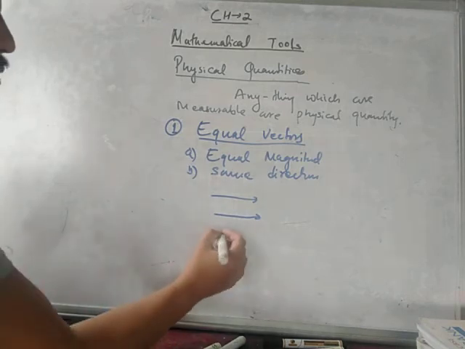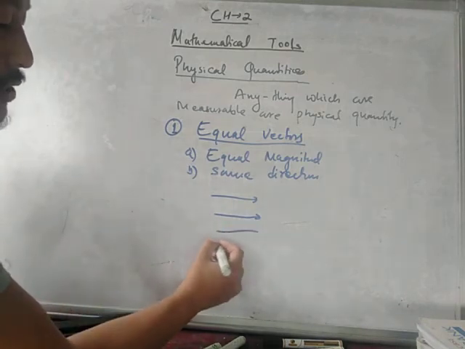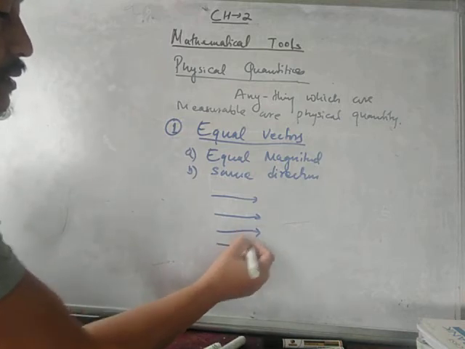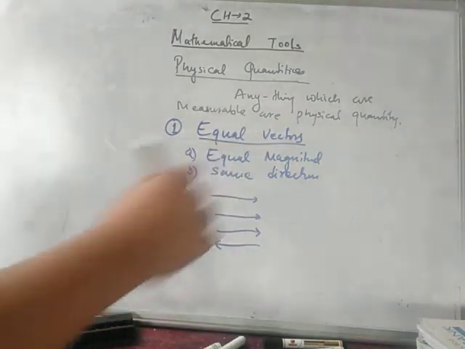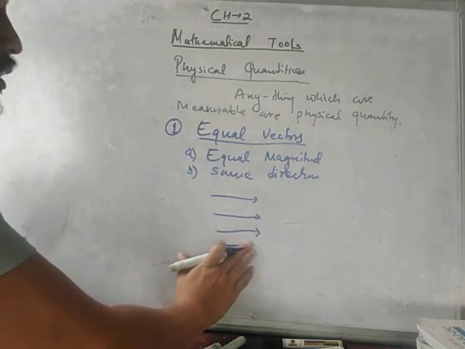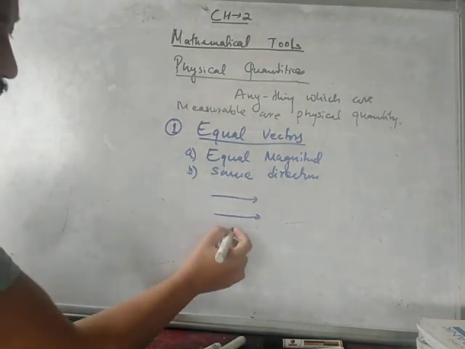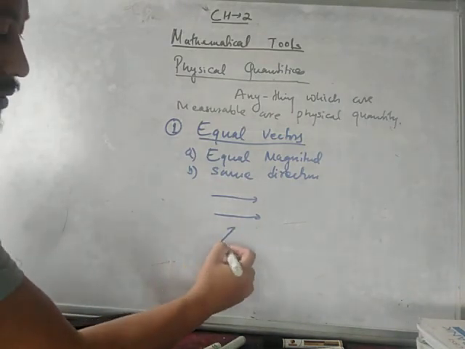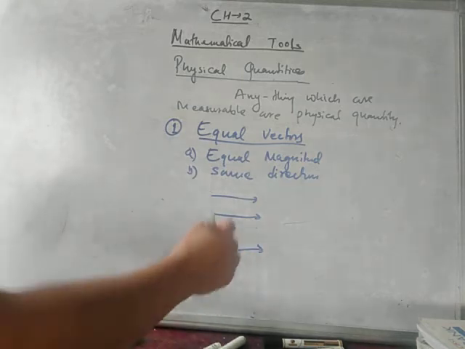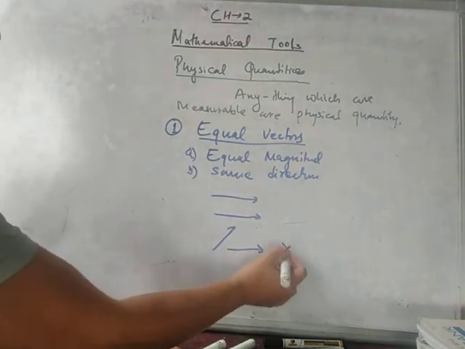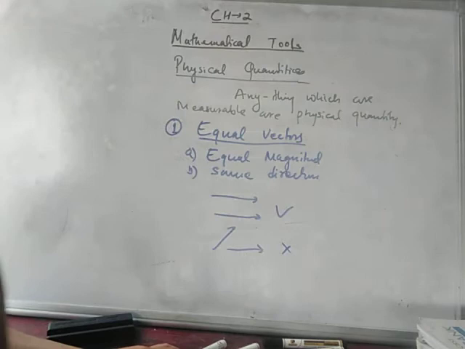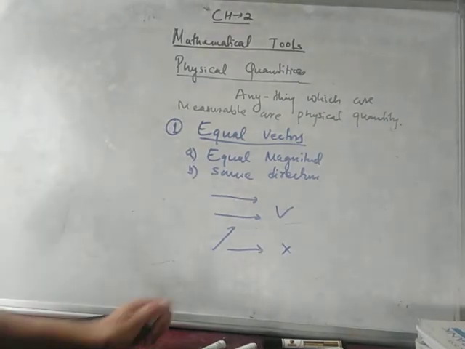But if I have equal magnitude and different direction, these are not equal vectors. This is your equal vectors. What should it be?